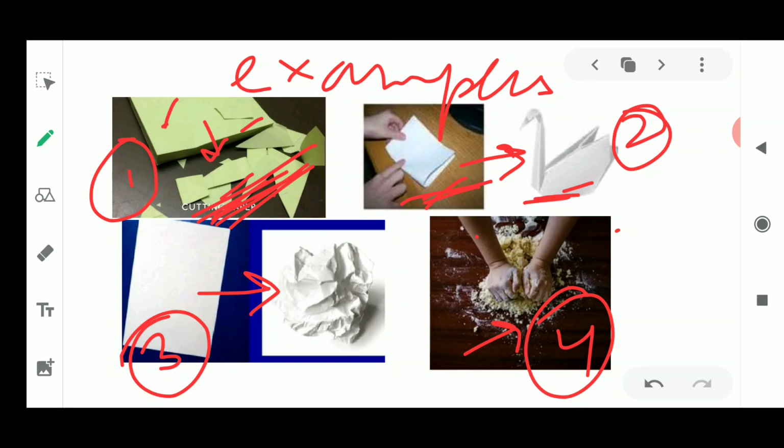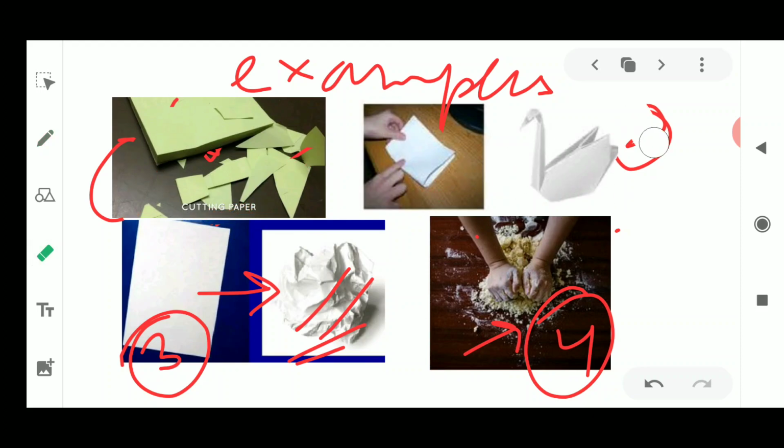Here the shape of the paper has changed, the size has changed. If you crush the paper simply, then what will happen? It is going to form like this. Only the lines are there, its shape and size have changed, but the chemical property is not going to change. Only the shape has changed. Can we bring back this shape again? Yes, you could. Once you open these folds and keep the paper inside a book, you will see that the paper has come back to its original form.